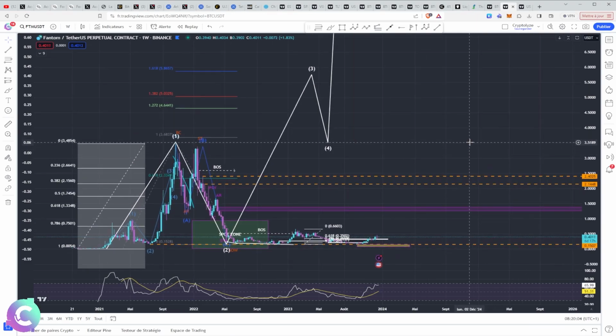Which will certainly be the case during the next bull run, and so we will have to monitor: are we going to enter a phase of overperformance? And at this moment we could find a FANTOM rather in the area of the 10 rather than in the 5. Or are we going to stay in this trend of underperformance below the rest? That's the answer we'll have very quickly during the next bull run.